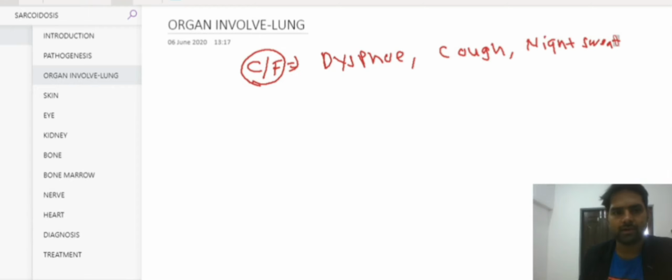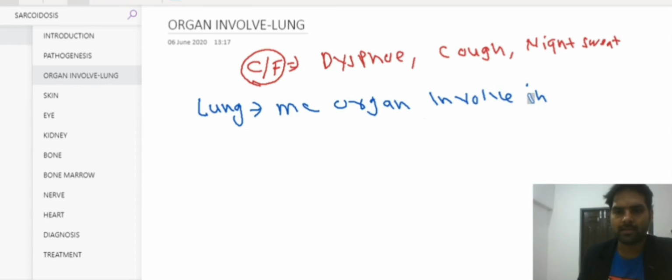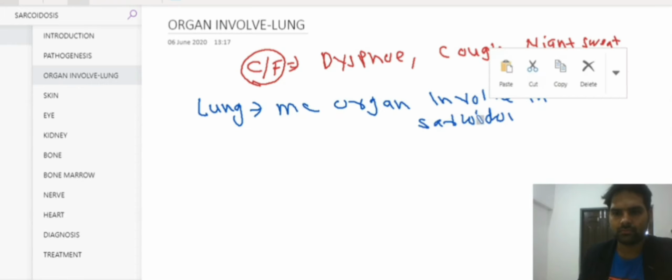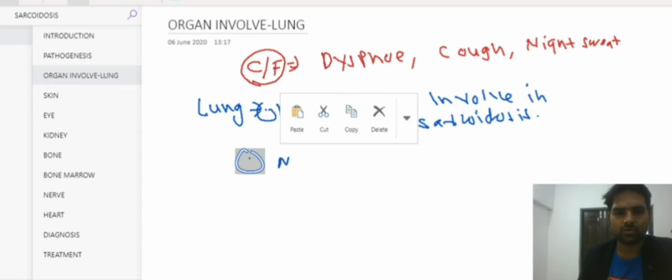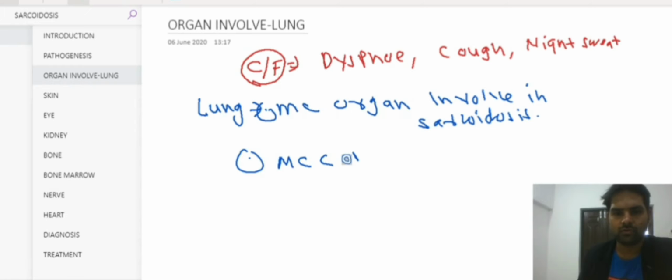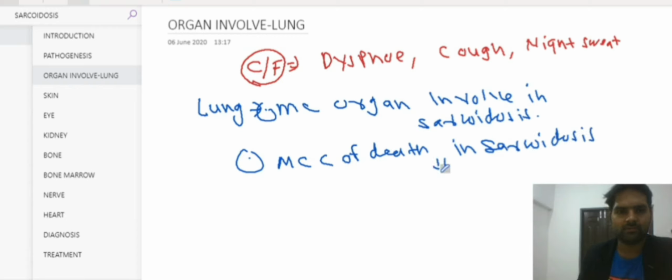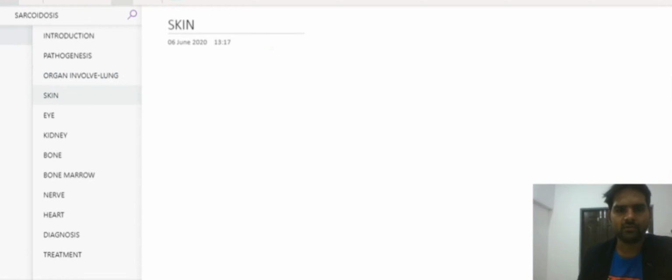The first organ is the lung, and the lung is the most common organ involved in sarcoidosis. Now there is one more MCQ which is asked in the exam: what is the most common cause of death in sarcoidosis? The most common cause of death in sarcoidosis is respiratory failure. Okay, now the next organ which will be involved is the skin.